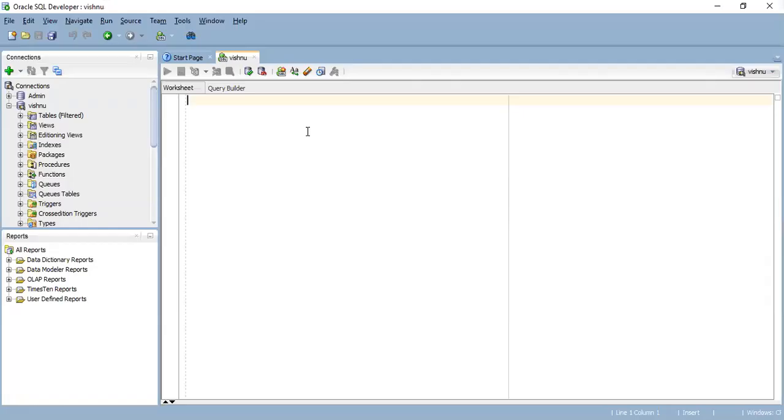So the very first topic, the DDL commands, where we will see create, alter, and drop. Here we will see create, alter, and drop. So what is create?